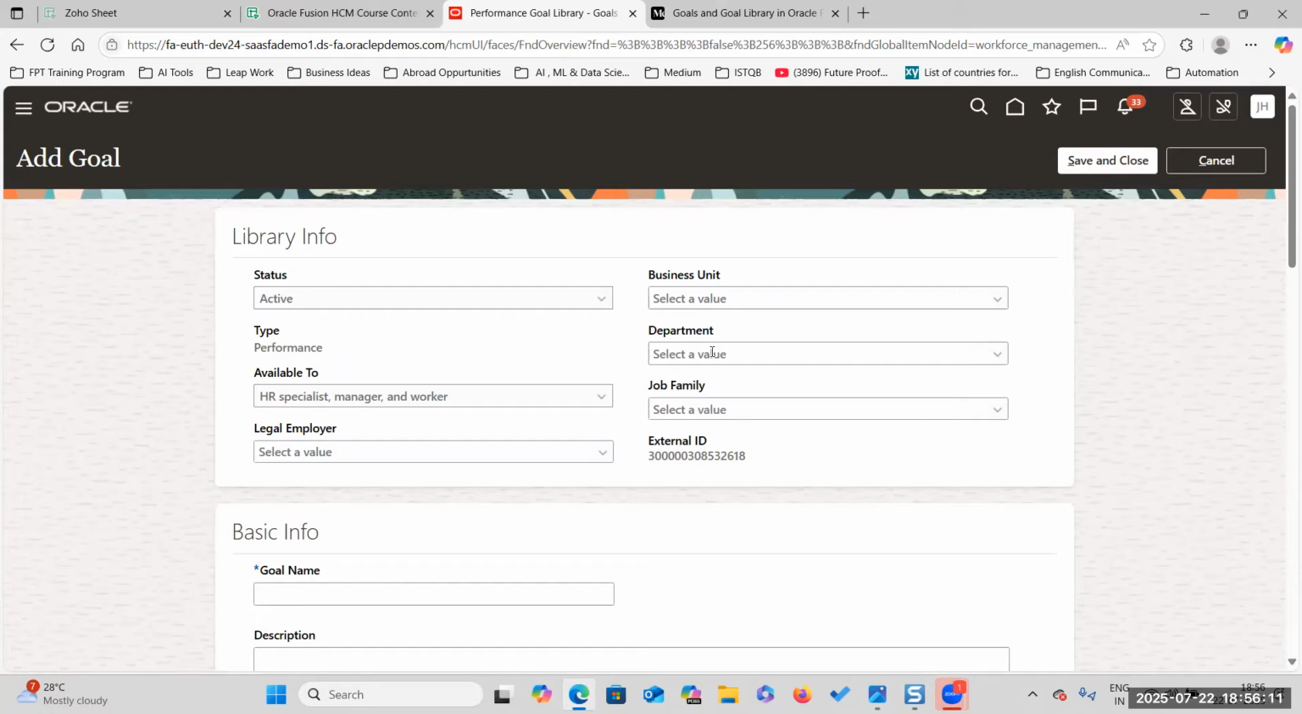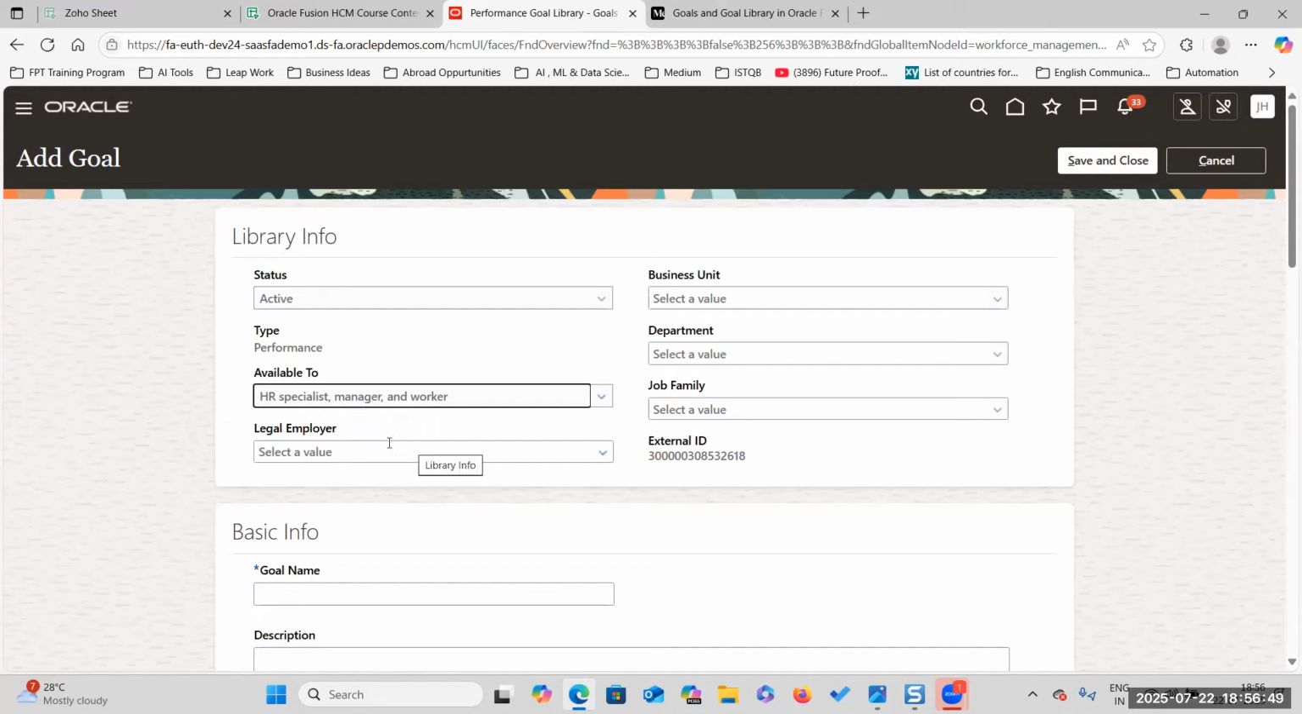Same thing for department. So this is an important thing here. This particular goal is available for whom? Whether it is available for HR specialist, or for HR specialist and manager, or for HR specialist, manager and worker. To whom do you want to give access? I want to give access to all the people: HR specialist, manager and worker. Or you could give it only to HR specialist and manager. So you can give HR specialist, manager and worker.